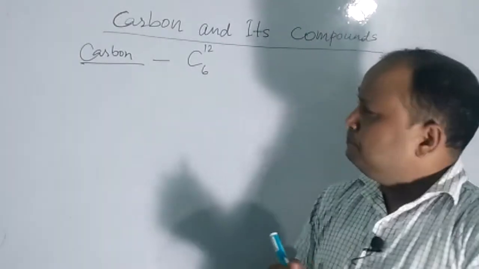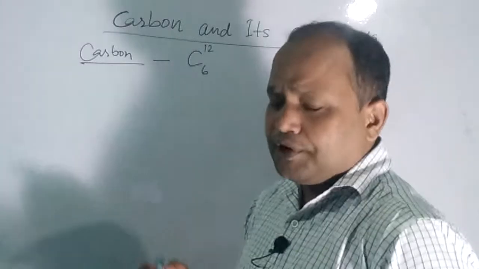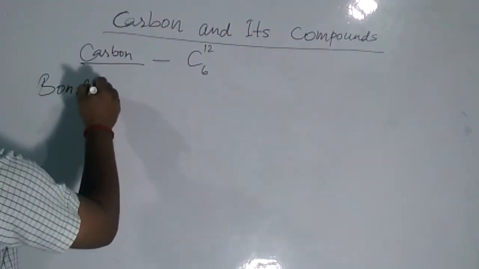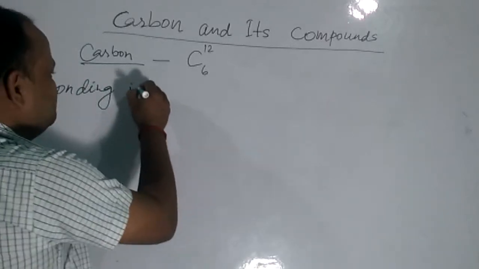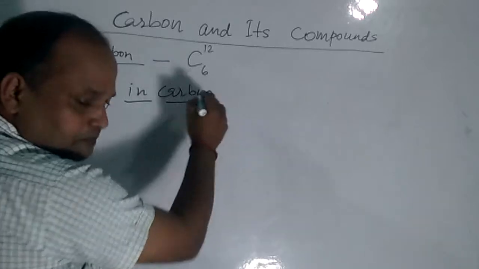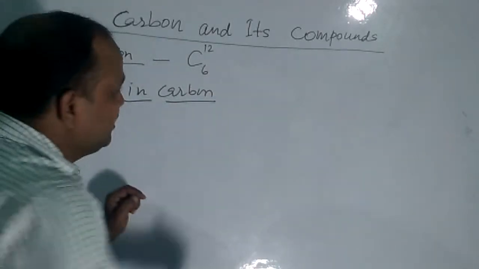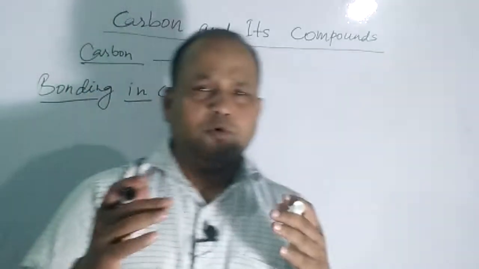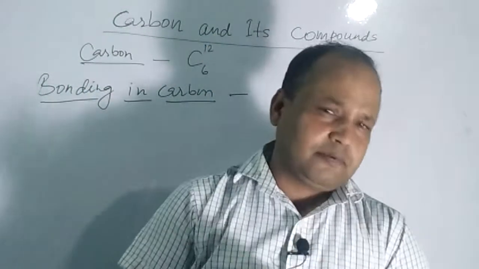Now, first of all, here we will study bonding in carbon. Carbon forms covalent bonds with other carbon atoms.